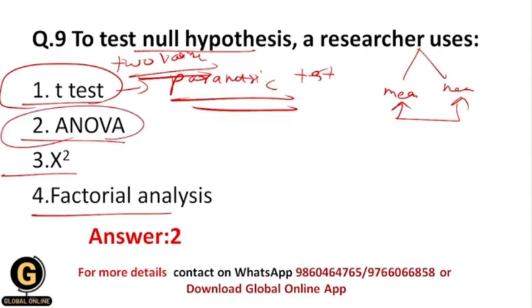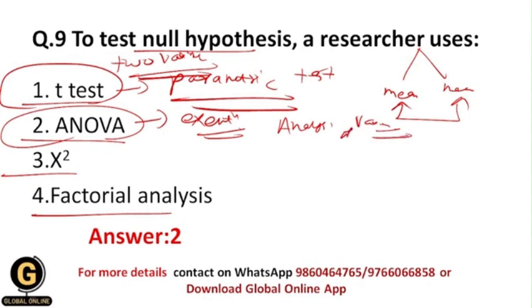ANOVA, what is this? ANOVA is the extension of the t-test. I mean to say, this test is based upon the t-test only, but it is the advanced t-test. Here we analyze the variance basically.